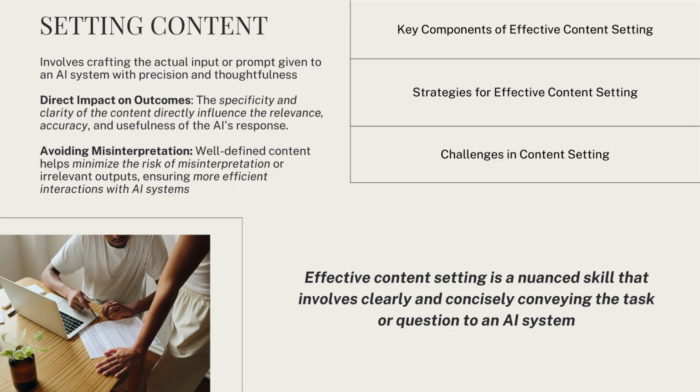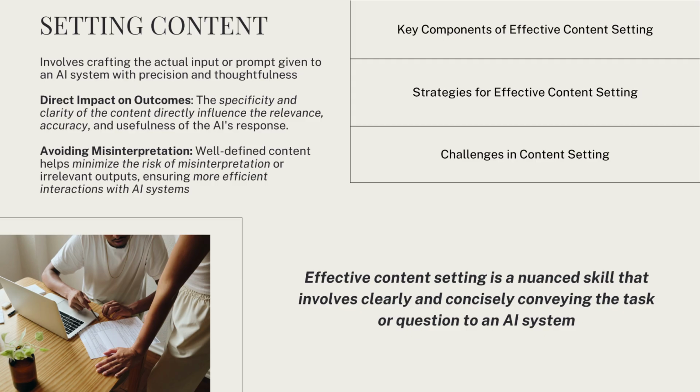So what exactly is setting content in a prompt? Simply put, it's crafting the actual input you give to the AI system with precision and thoughtfulness. It's not just throwing words at a screen and hoping for the best. The specificity and clarity of your content directly influence three things: relevance, accuracy, and usefulness. Let me give you an example. If you ask AI, tell me about marketing, you'll get something generic and broad. But if you ask, create a 3-month content marketing strategy for a B2B SaaS startup targeting CFOs and mid-sized manufacturing companies, now you're getting somewhere.